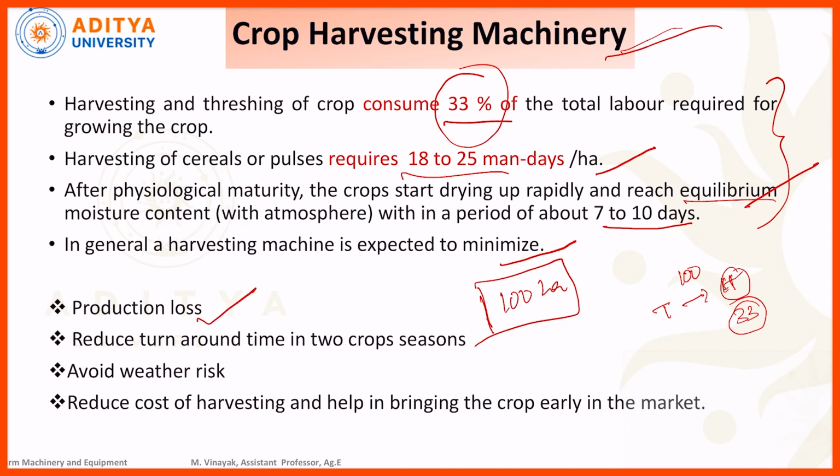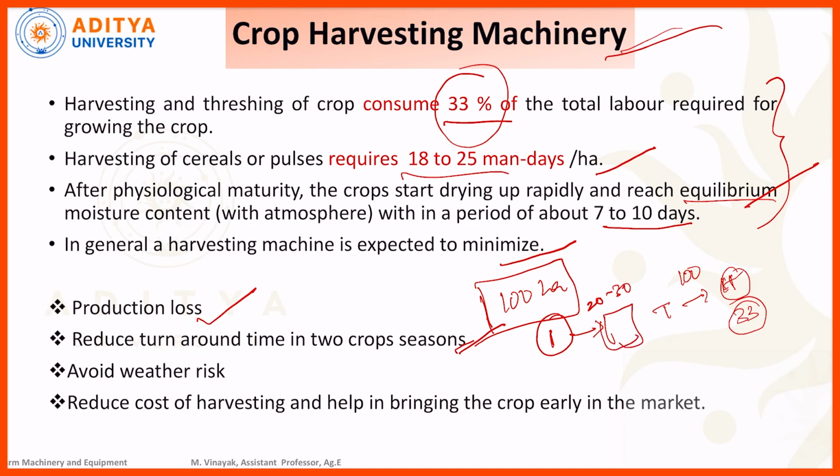Next, reduce the turnaround time between two crop seasons. Suppose in summer or winter, after harvesting one crop today, after 20 to 30 days we need to sow another type of crop.